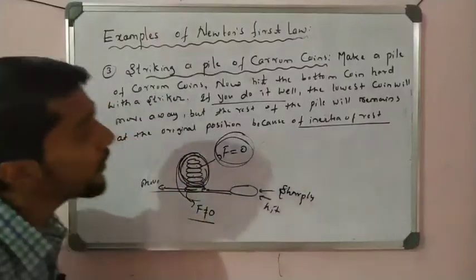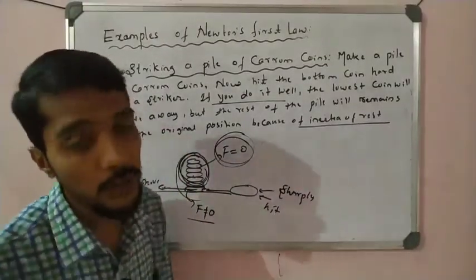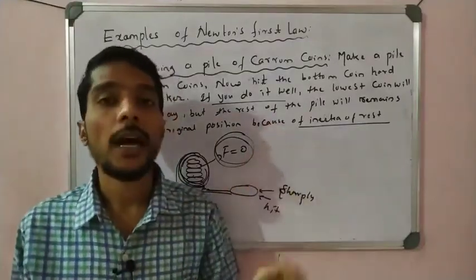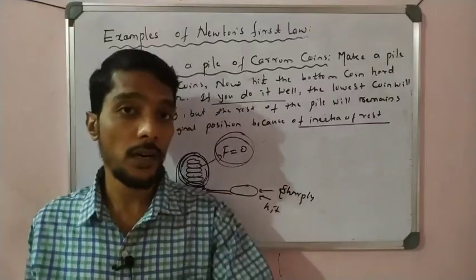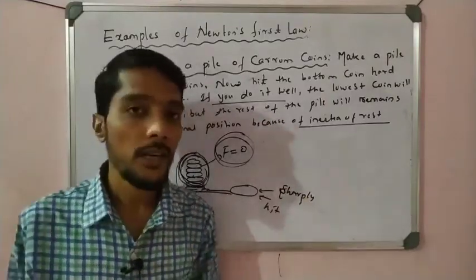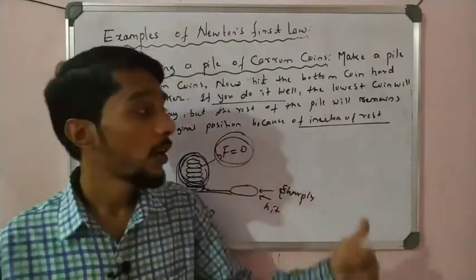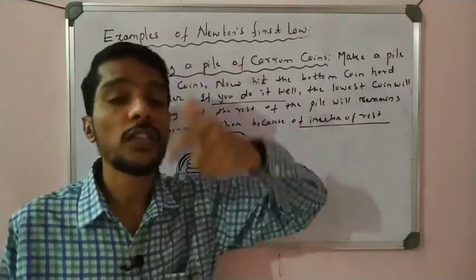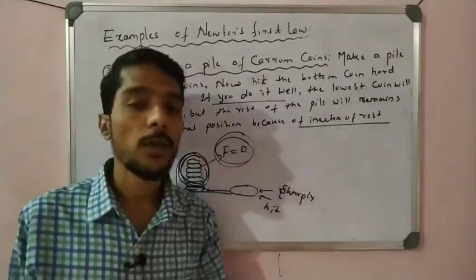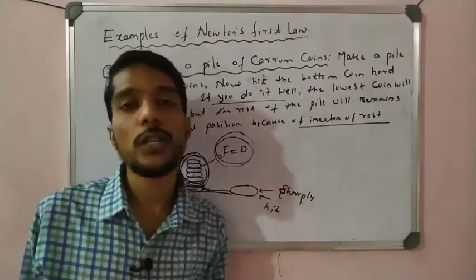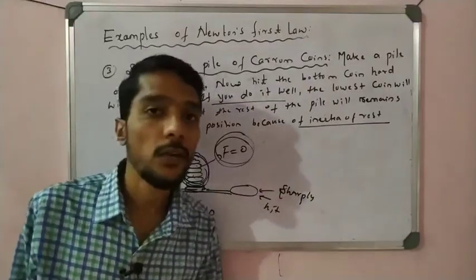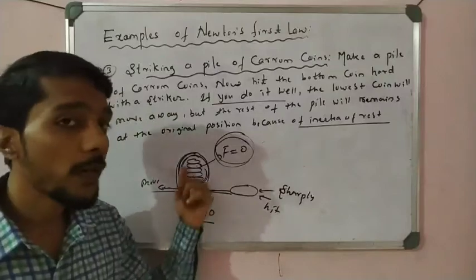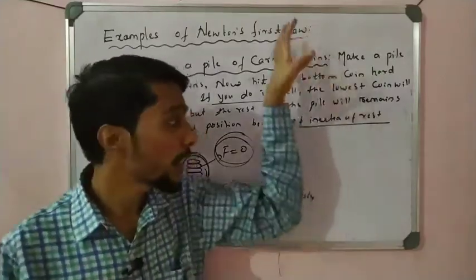These are the very important points you have to remember for the examination. If they ask why we fall backward, give this answer. And when the bus suddenly turns, why we move sideways, I have also given that answer. They can also ask about the coin and card: the card is moved but the coin stays in its state and falls into the glass because of inertia of rest, and it falls into the glass because of the gravitational force, students. And then we also explained the striking of a pile of carom coins: the last one is moved but the rest are not moved. Why? Because of inertia of rest. You have to write all these points, students.